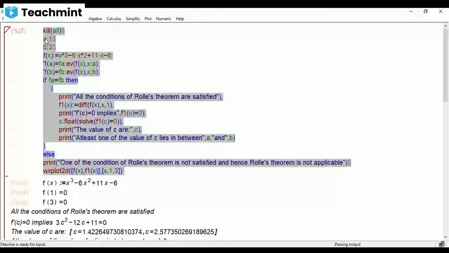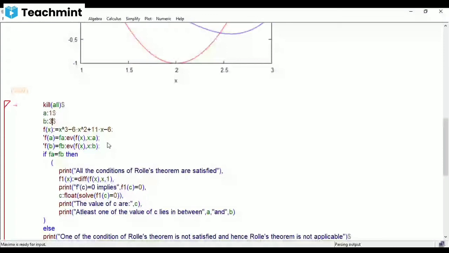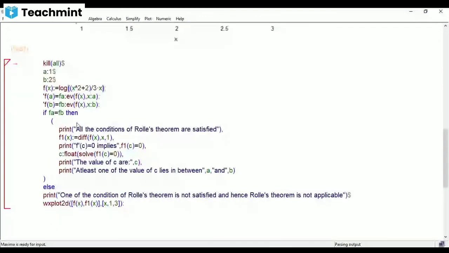Now let us see another example. What was that? a equal to 1, b equal to 2, and f of x is log of, there are two values. One for numerator, x square plus 2, and in the denominator you add divided by 3 into x. Then remaining things are same, right? And the graph is from 1 to 2. That's it.